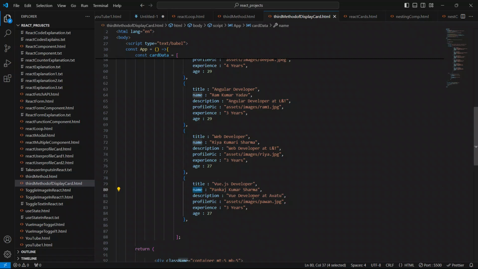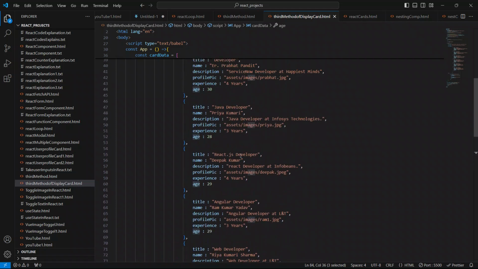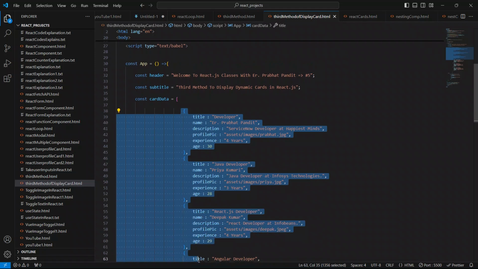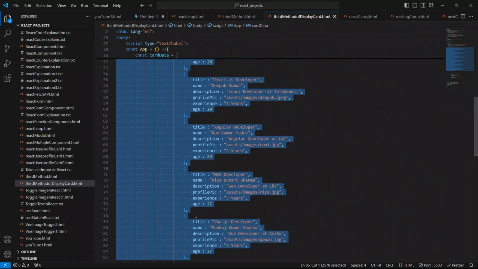Vue developer at Avato is the value for the description key. This image path is the value for profile pic, and 3 years is the value of the experience property, and 27 is the value for the age key or property. I hope I've explained the code in depth, and like I have explained already how to create objects inside